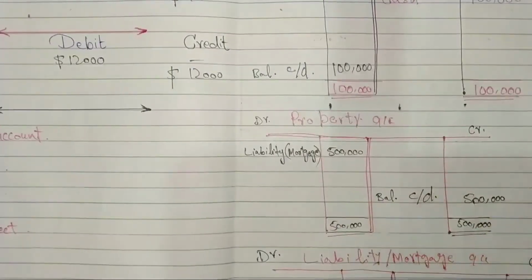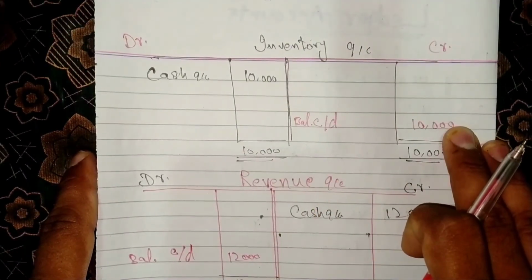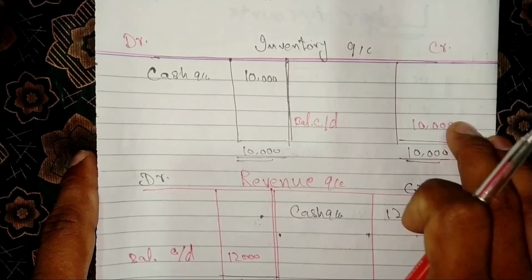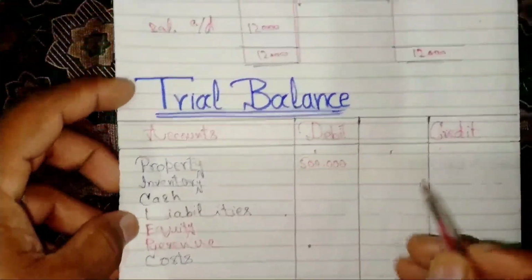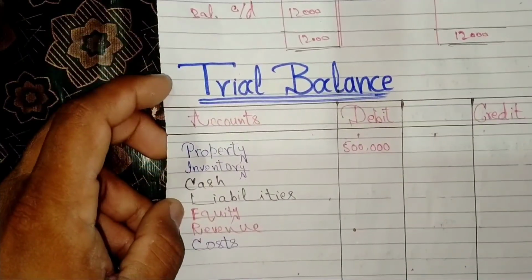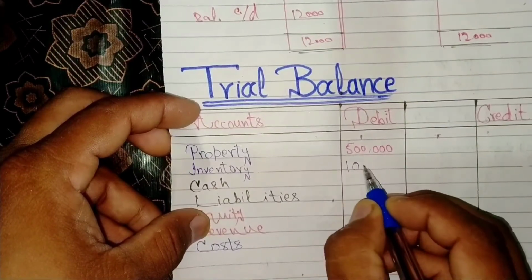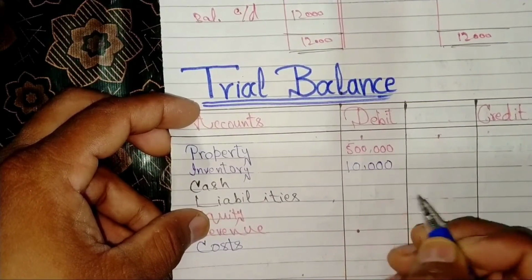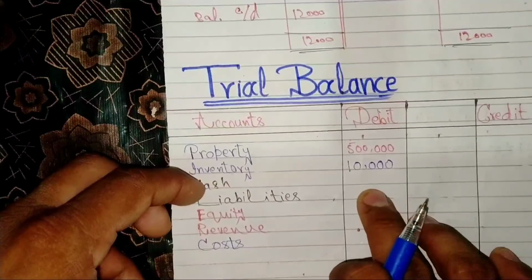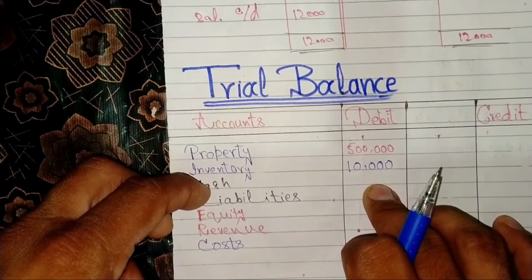Here is the ledger of inventory account, which has a credit balance amounted $10,000, so it will be entered on debit side. Inventory account amounted $10,000 on debit side. These balances will now be called brought forward balances.